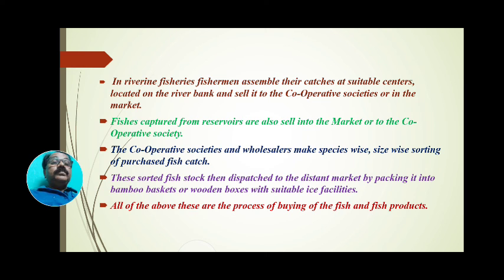In riverine fisheries, fishermen assemble their catches at suitable centers located on the river bank and sell it to the cooperative society or in the market.